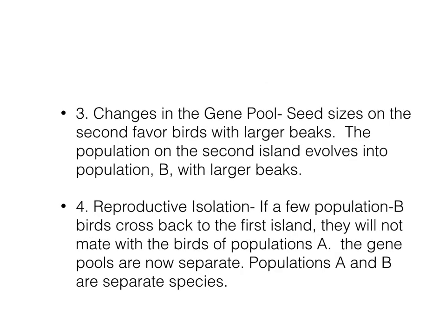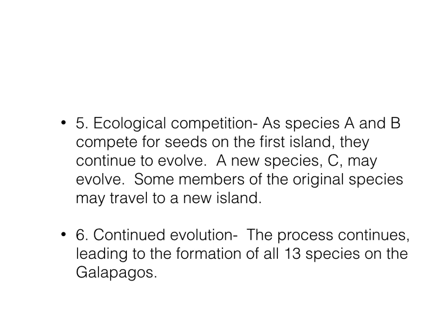All right. Changes in gene pool, seed size on the second island favors birds with larger beaks. Now it's favoring a different set of genes, more selection, naturally selecting for them. And now if they cross back, they're reproductively isolated because their behaviors are different. They're fulfilling different niches. They're eating a different food source. They're not really interacting with one another anymore. And competition. As species A and B compete for seeds in the first island, they continue to evolve. All right, they're always trying to fill a different niche.